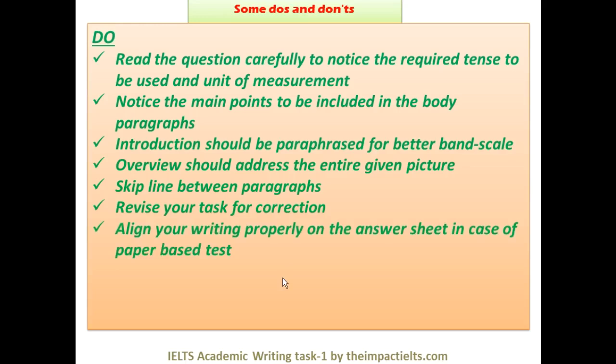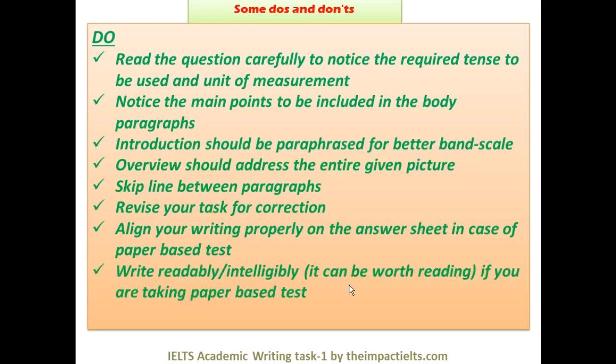Next is align your writing properly on the answer sheet in case of a paper-based test. What I mean by align, suppose this is your answer sheet, and the answer sheet does have lines. So if you start writing from here, please continue to write from here. Don't start one line from here, another from here, another from here. No, there should be proper alignment on both sides. That's very important. It happens automatically in a computer-based test, but if you're writing on paper sheets, be careful about it. Again, don't miss it. Don't make a mess so that it looks ugly.